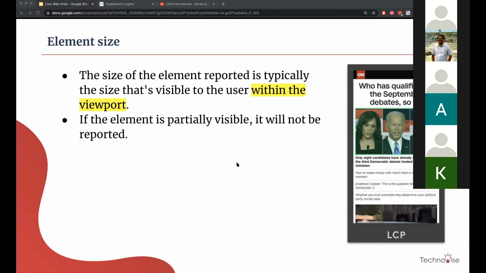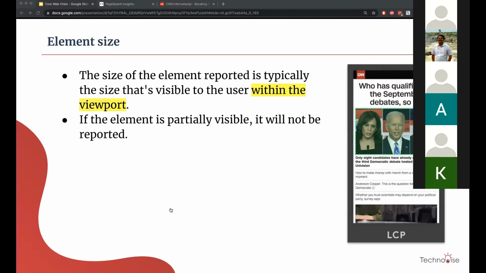Like in this image, you can see the bottom image is there, but it is only partially visible in the viewport, so it is not reported or even counted as the LCP. Does that clear? Yes, it is.